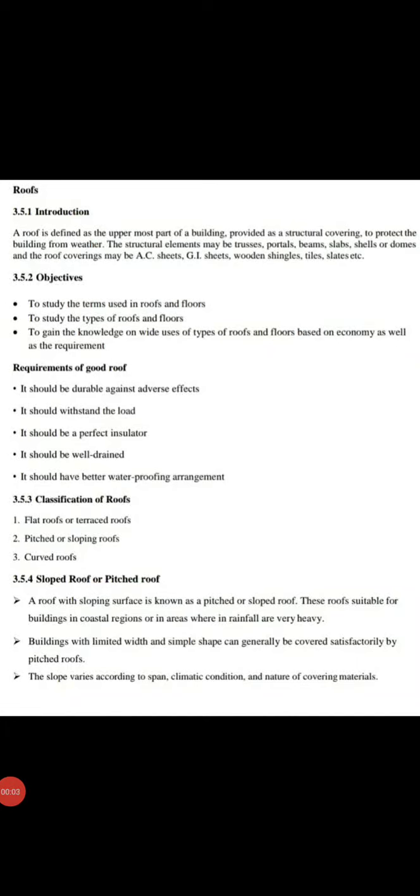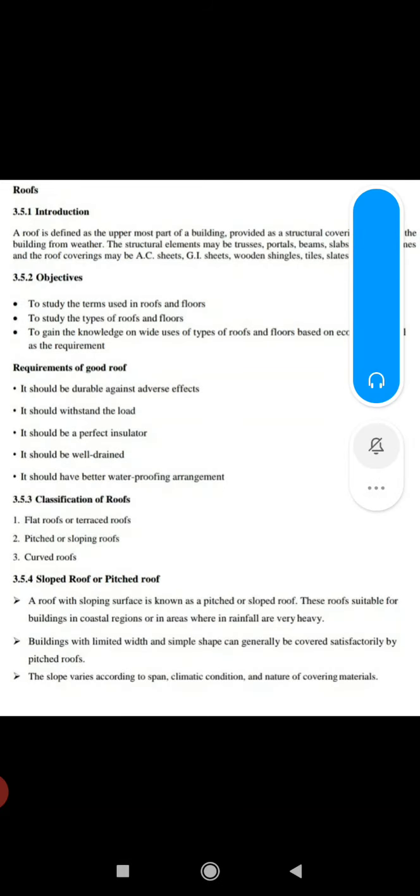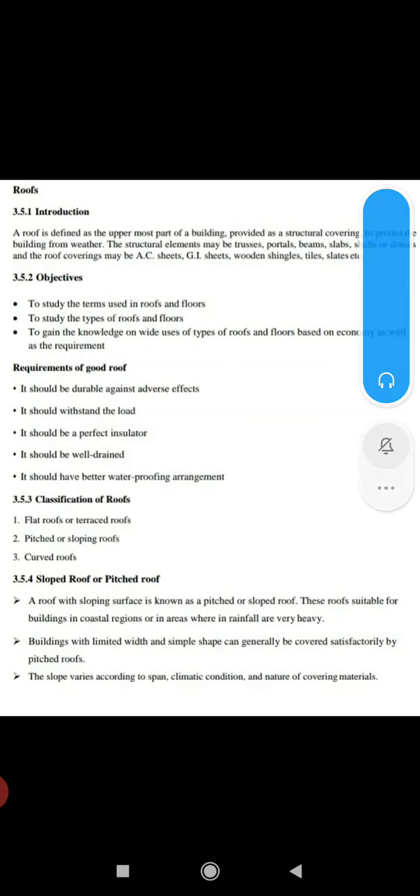Roof. Roof is defined as the uppermost part of the building provided as a structural covering to protect the building from weather. The structural elements may be stresses, the portals, the beams, slabs, shells, or the domes, and the roof coverings may be AC sheets, GI sheets, wooden shingles, tiles or slates, etc.